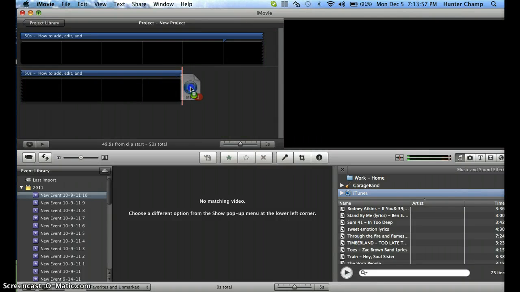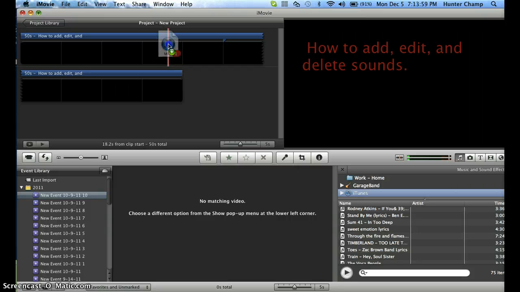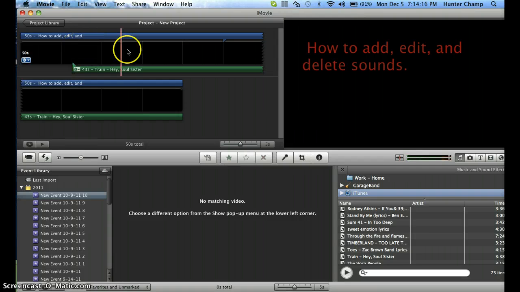You can put it in the background and it plays on the whole thing, or you can just play it at the beginning of a clip, or anywhere, beginning or middle. And it's not always exactly the same time.